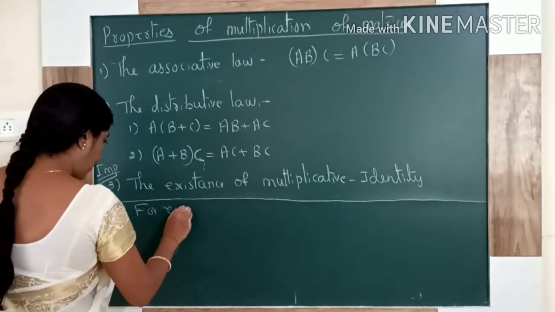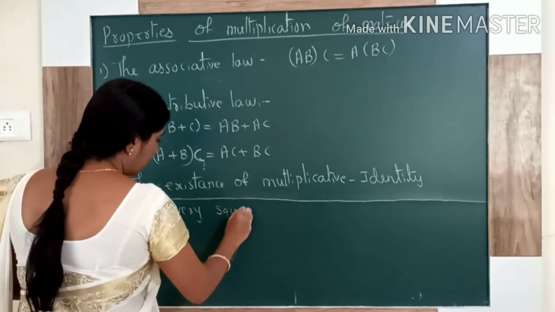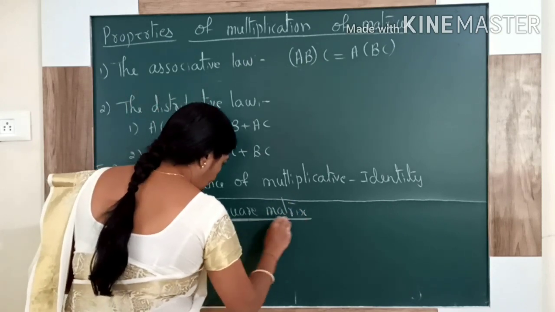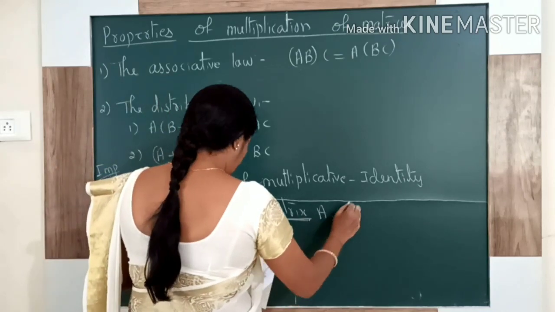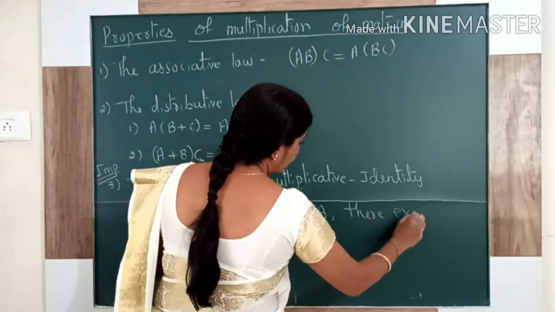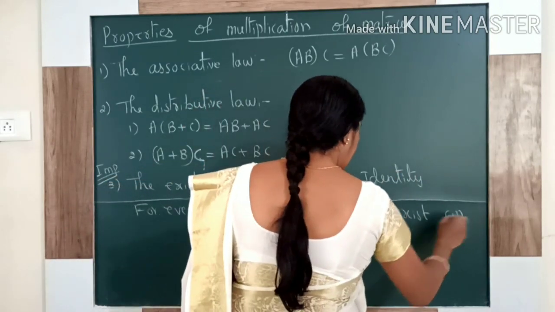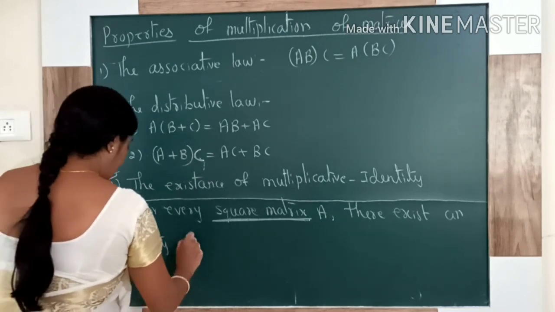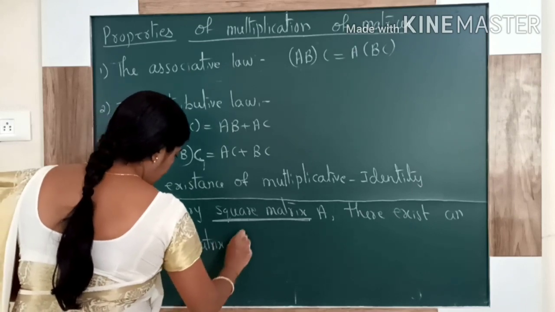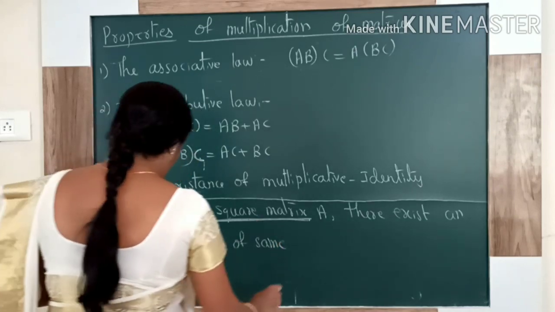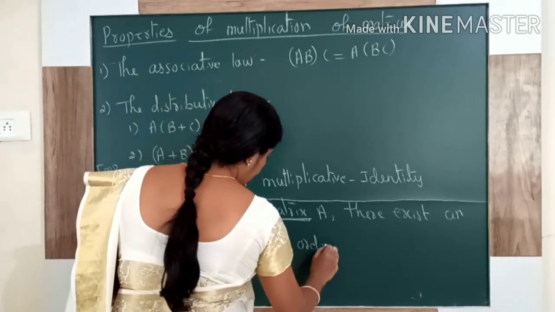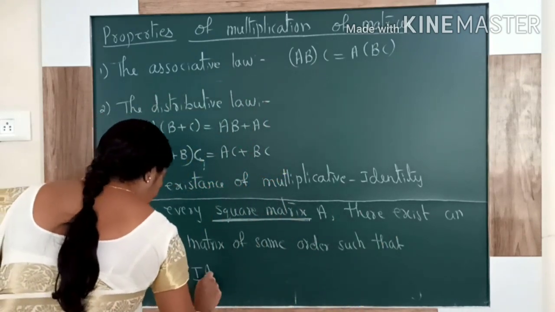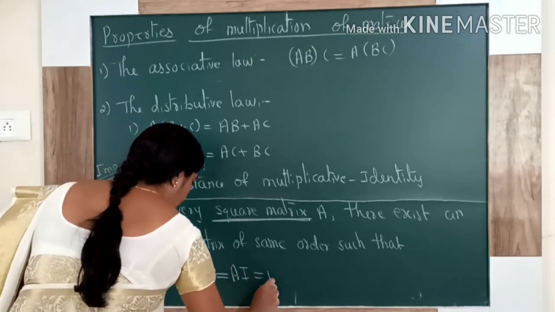For every square matrix A, mark it, square matrix, not other matrix, where square means the number of rows and columns are equal, there exists an identity matrix of the same order such that I into A is equal to A into I is equal to A.